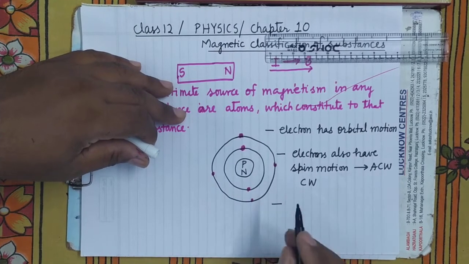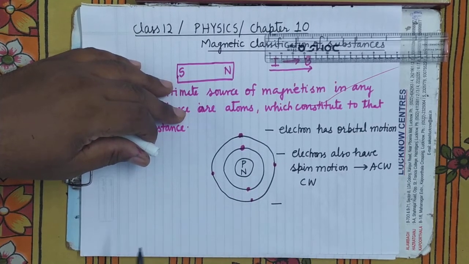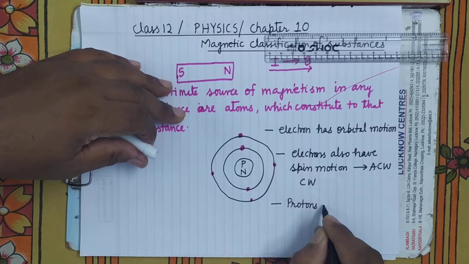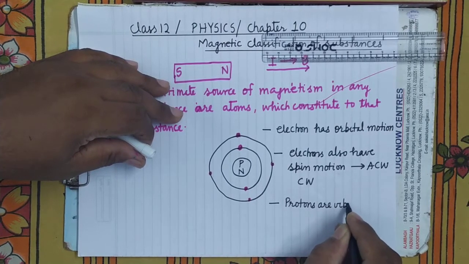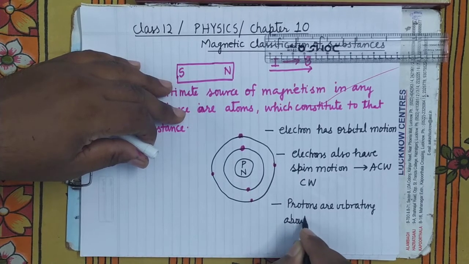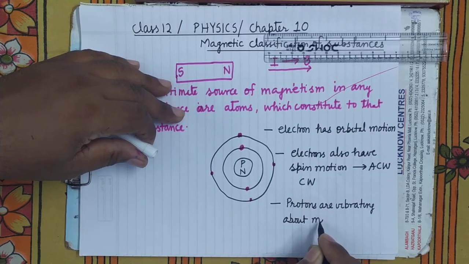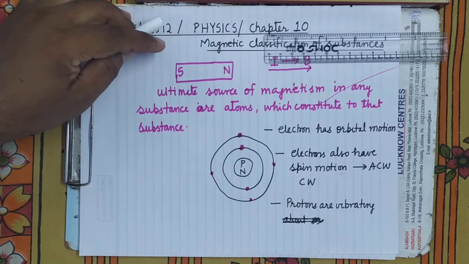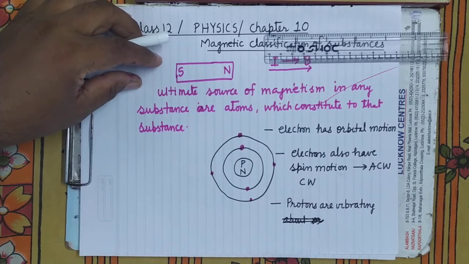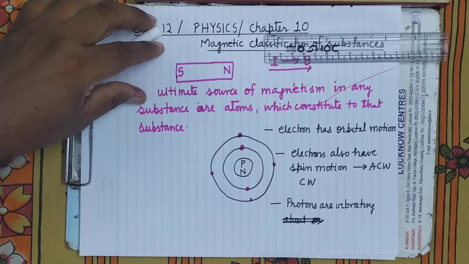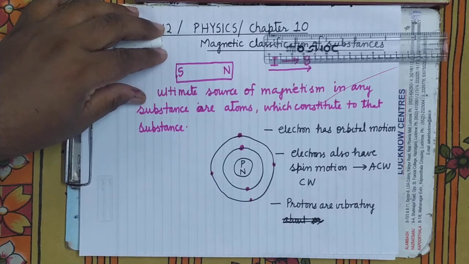Now inside the nucleus, protons are vibrating about their mean position. Or you can say that only protons are vibrating. It's clear, protons are vibrating. So these are the three factors which are responsible for the magnetism in any atom. What is the source of magnetism in any atom? It is these three sources.